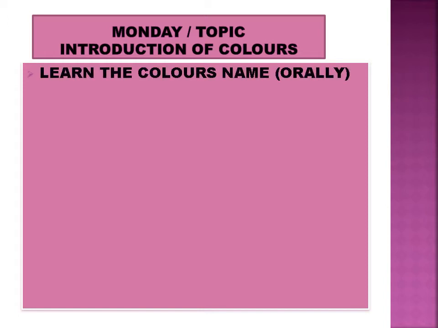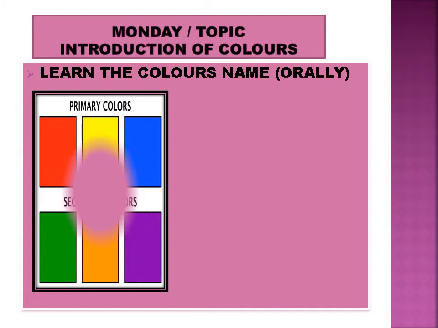First of all, we have to learn the colors' names orally. I will explain the primary colors, then I will explain the secondary colors. As you know, you have learned the primary colors. What are the primary colors? The basic colors we call red, yellow, and blue. So these three colors we call the primary colors, and the other colors we call the secondary colors. I will explain why we call them secondary colors.